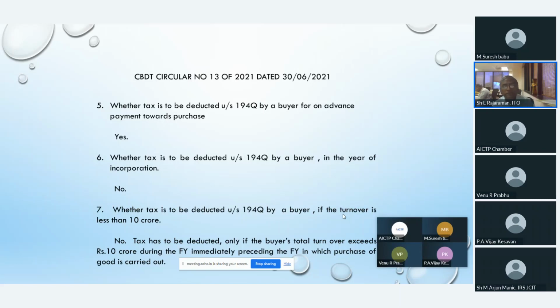Point number 7. Whether tax is to be deducted under section 194Q by a buyer if the turnover is less than 10 crore. The answer is no. Tax has to be deducted only if the buyer's total turnover exceeds rupees 10 crore during the financial year immediately preceding the financial year in which the purchase of goods is carried out.